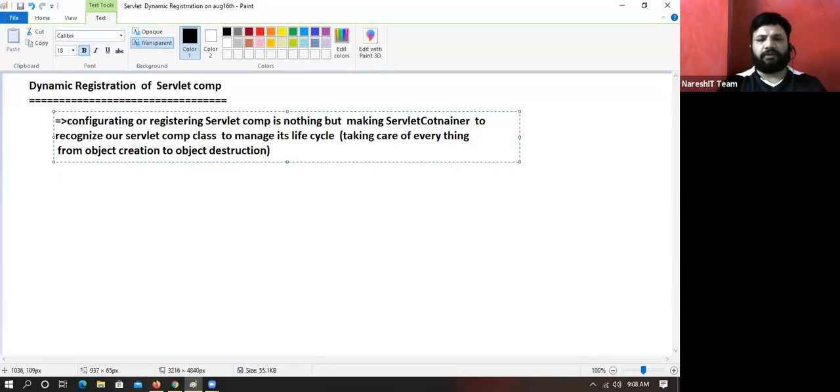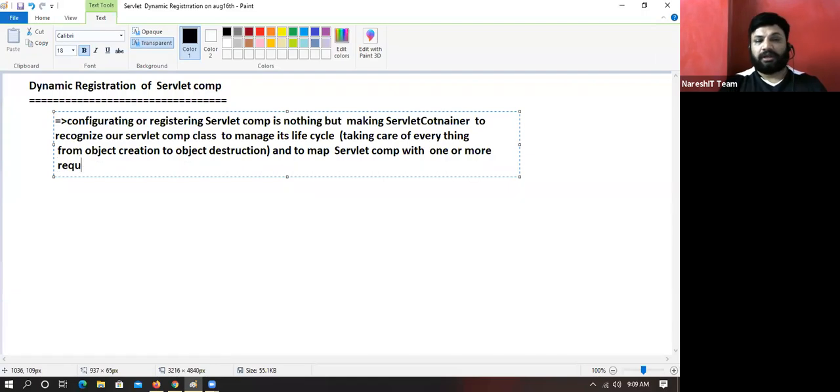And to map the servlet component with one or more request URLs, nothing but URL patterns.